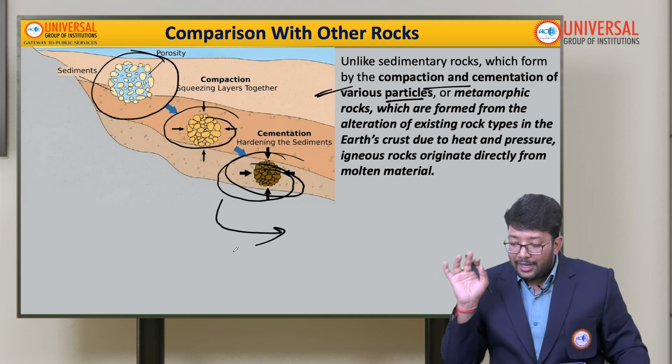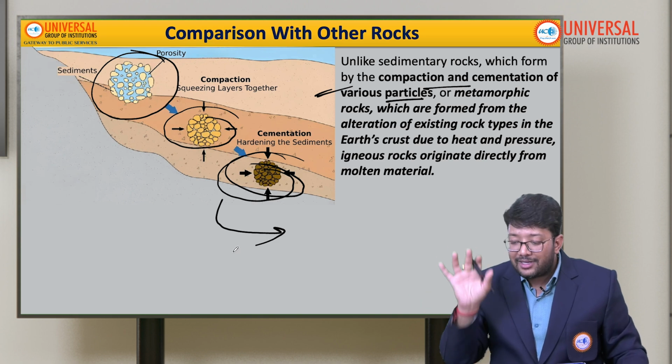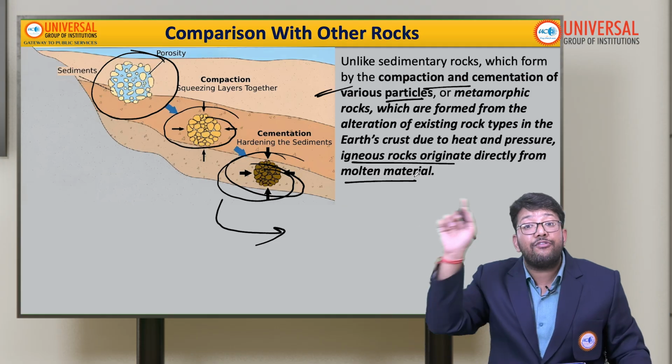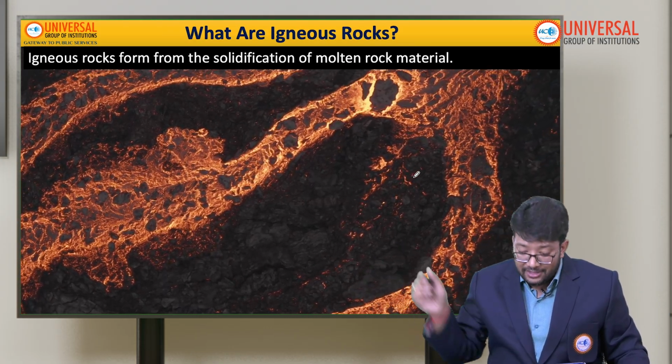Okay, so unlike sedimentary rocks and metamorphic rocks, igneous rocks originate directly from the molten material. See, this is the molten material.